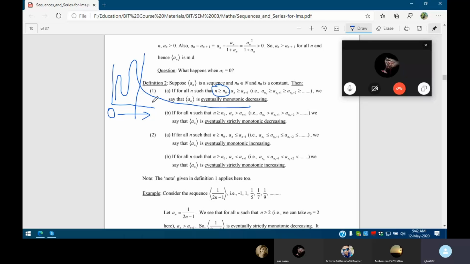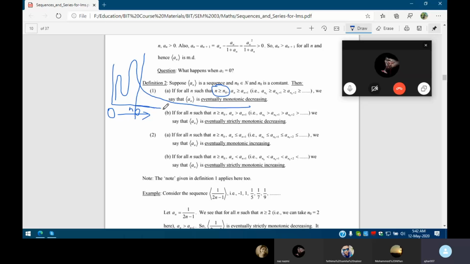behavior, like a monotonic series, right? So here eventually monotonic decreasing, eventually strictly monotonic decreasing, eventually monotonic increasing, and eventually strictly monotonic increasing are the same as above, but this will start from the middle of the sequence, after some part, not from the very initial. The same thing, no need to be confused, but here n greater than n0. So I say this is n0.